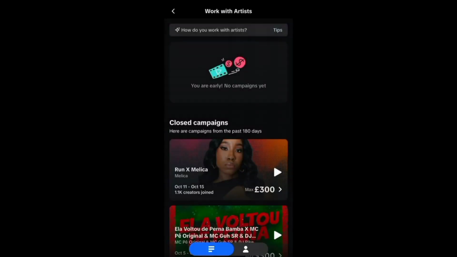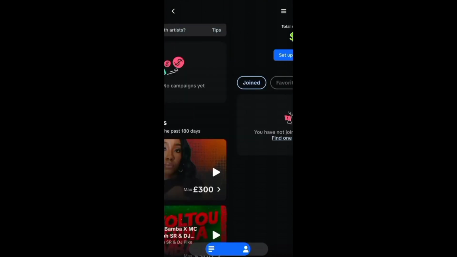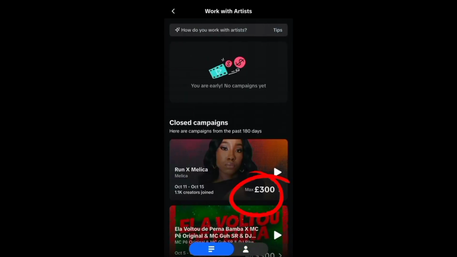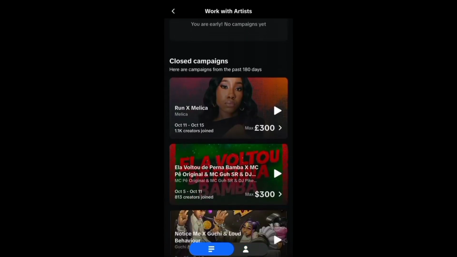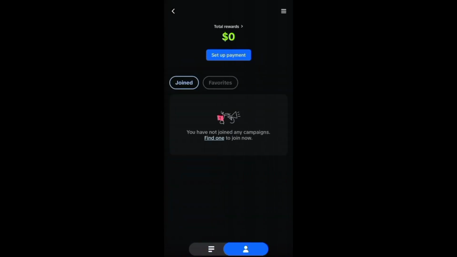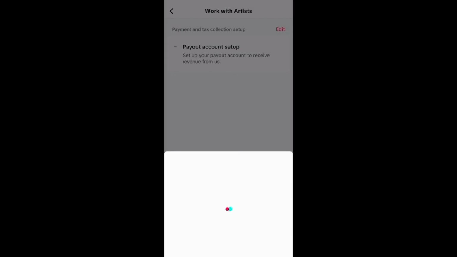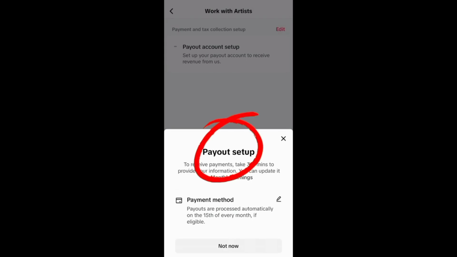That means if you have 1,000 followers, you can actually make good money from TikTok. Now, once you do that, it says set up your payment account. You can see this person is saying the maximum you can earn is about £300. Some are saying $300. So you can make as high as $300 from promoting the songs in your videos. Once you create an account, you have to set up your payment account. So that's what we're about to do now.